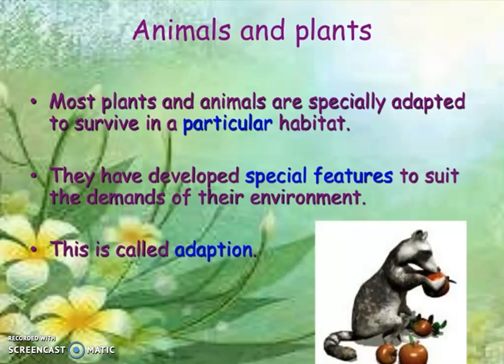Now these body parts can be anything. Now the wings, then the tail, then feathers. So all these different parts they have to develop so they can survive in the environment. Now for example, the birds should have wings and feathers so they can easily fly in the sky. Their body should be very light. Then fish, it has to have scales, then fins, tail, so that it can easily swim in the water. So these are all the features of the animals and plants also.